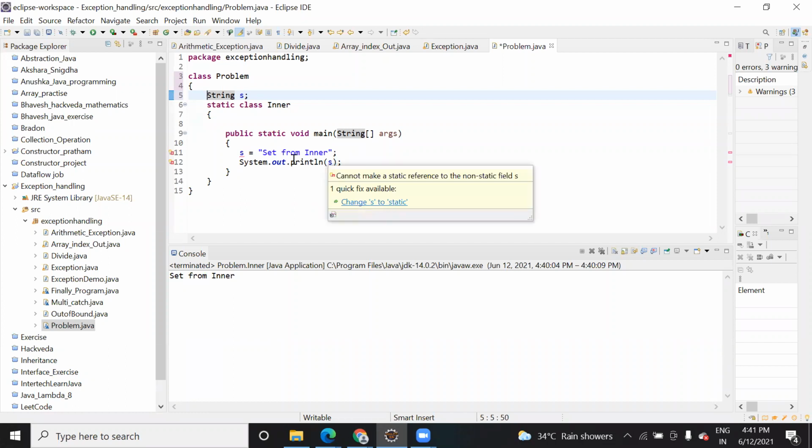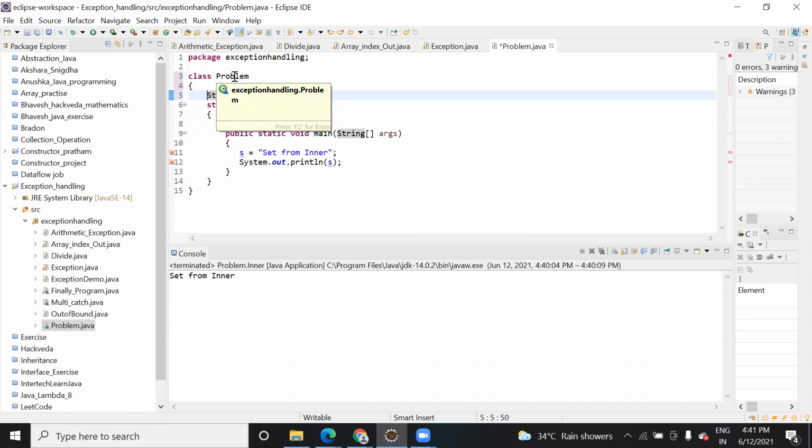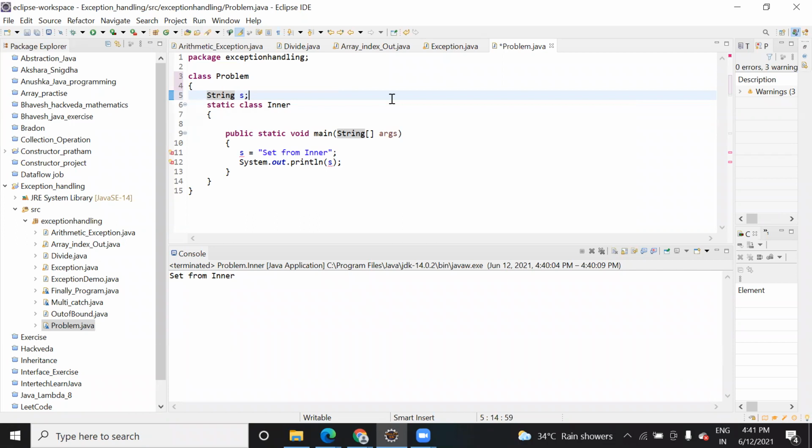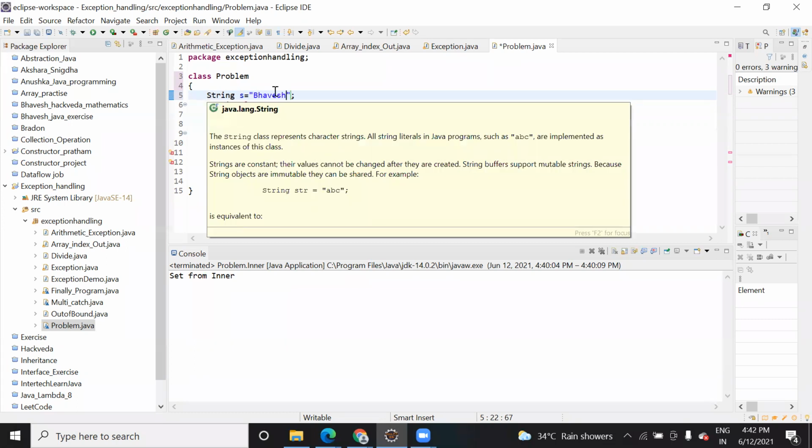Change s to static. Yes, but if I make this static, then it will be accessible to this problem also, right? That is the reason I'm not adding static here. No, so if you initialize that static string s, you call it outside that, and we can see if it can access static, right? Static also.